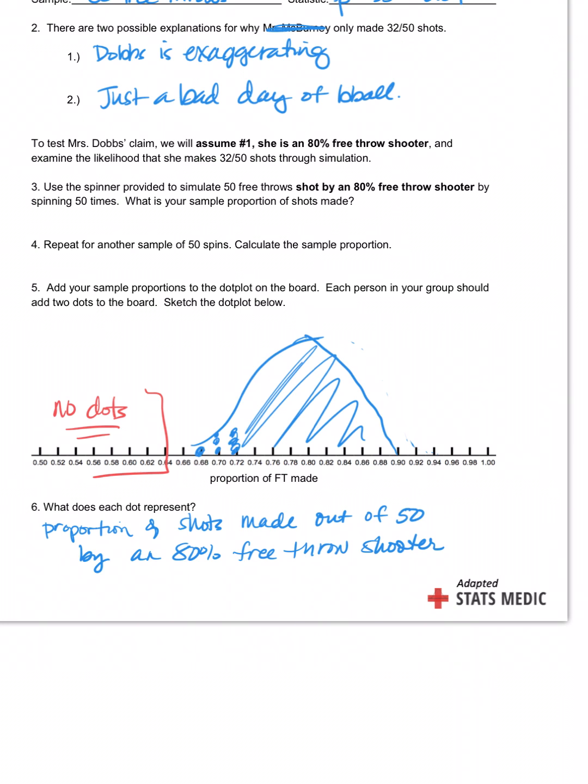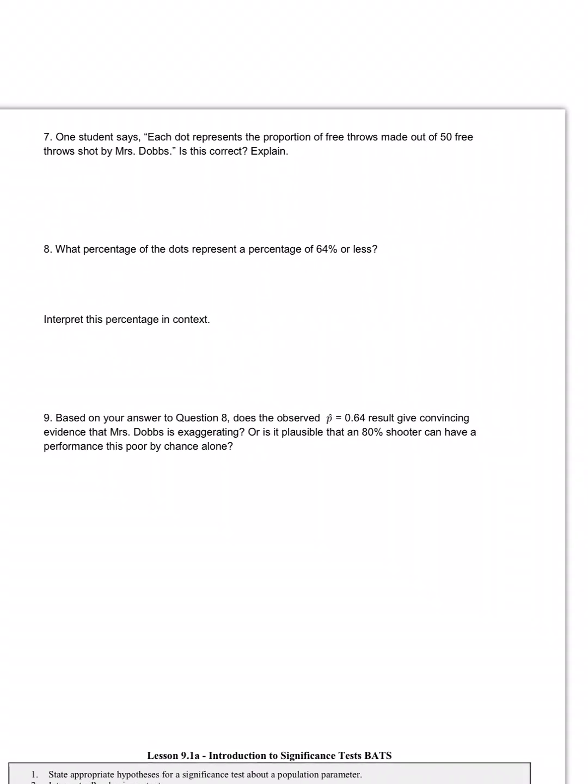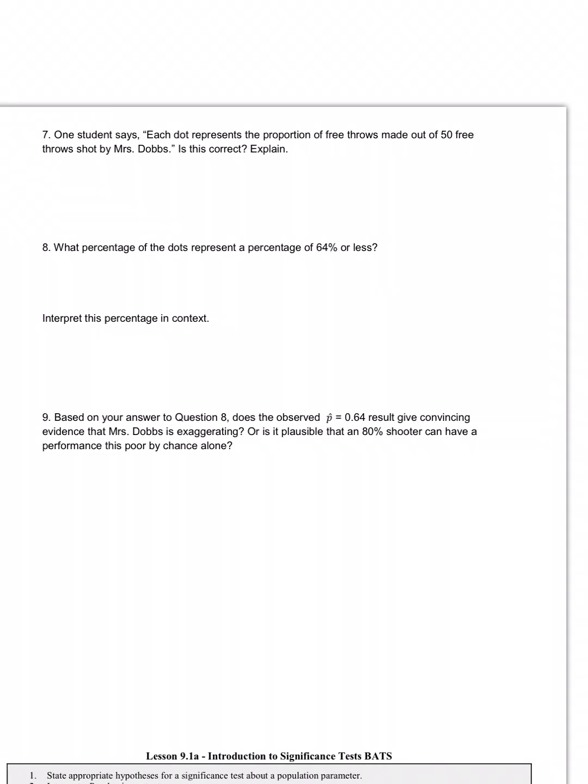Okay? Now, if we go to the top of the next page, it says, each dot represents a proportion of free throws made out of 50 free throws shot by Mrs. Dobbs. Is that a true statement? Or what is it missing? Well, it's just defining what the dot is.